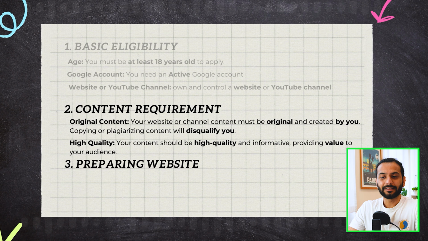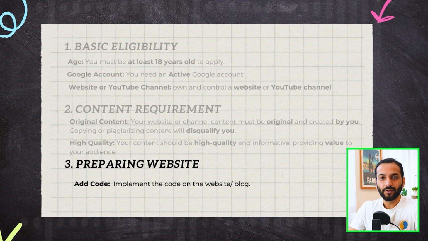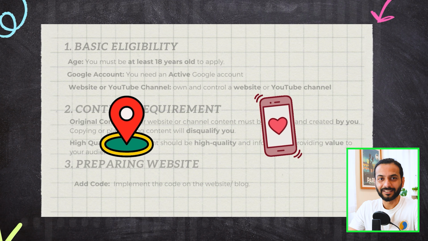The third requirement is really easy: preparing your website and adding the code on your blog or website. Google provides you this code, which you need to add on your website or blog. So when you apply for AdSense, the Google team can see, okay, this code is added on your website. These are really basic criteria. And yes, you should have an address and a working mobile phone to apply for the AdSense partner program.